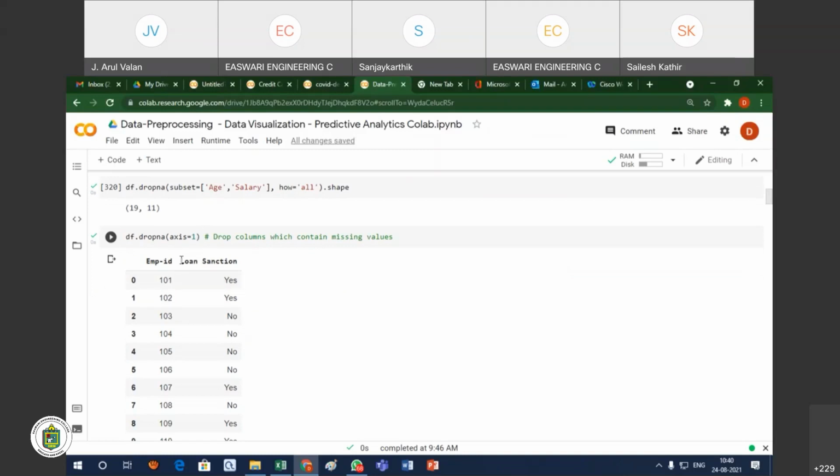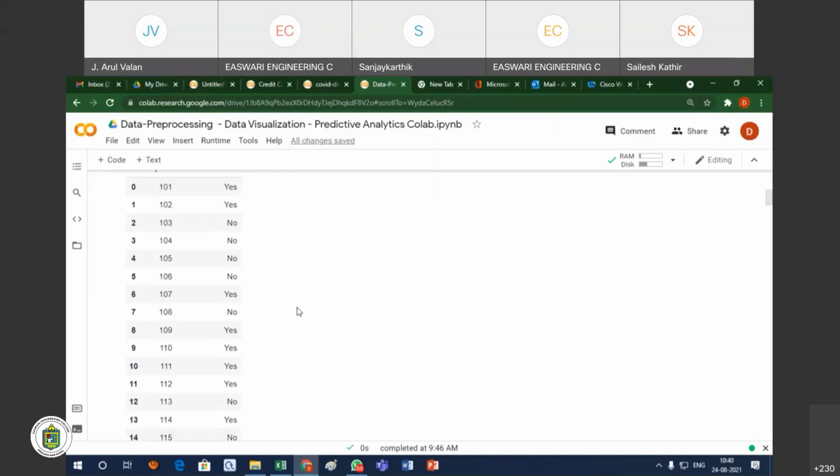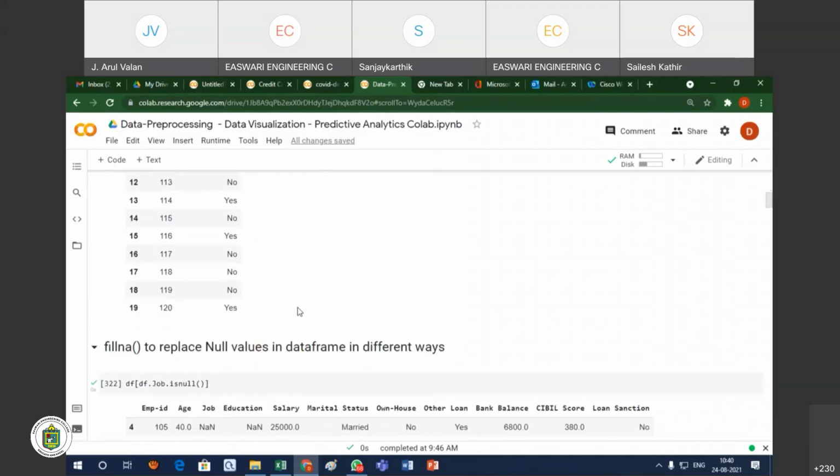You see, other than the employee ID and the loan sanction, all the columns have missing values. So I want to drop all the columns wherever the values are missing. Up to here is the dropna. We can drop the columns. No need to fill the values. Simply we can drop the columns. That is the one option.